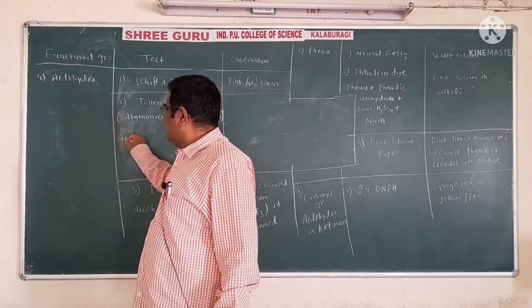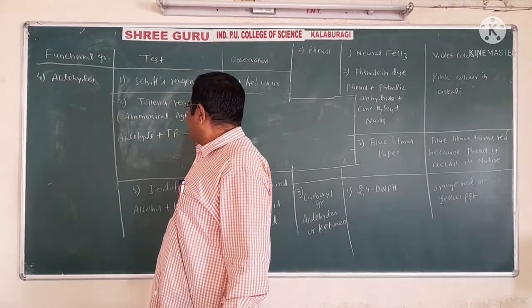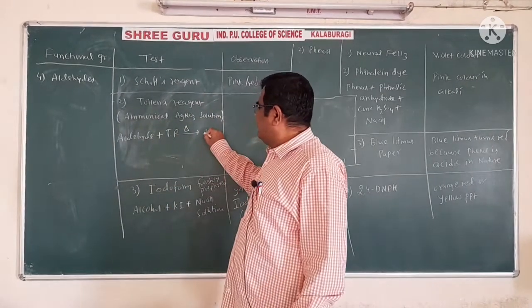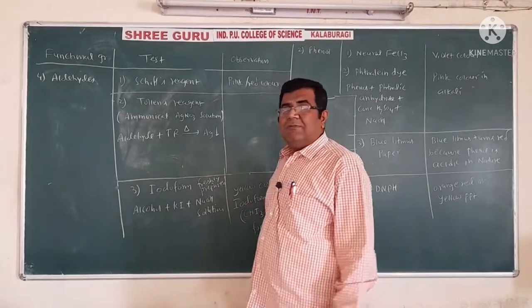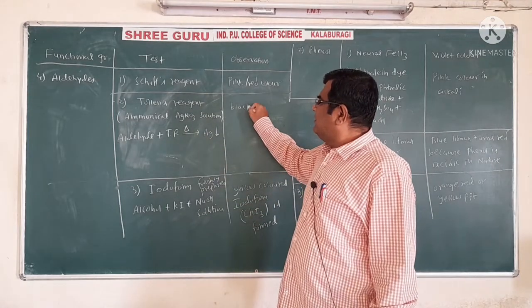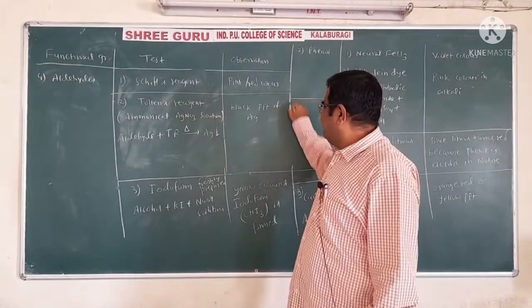We have to say that aldehyde and this Tollens reagent, we have to warm it, and what we get is the black precipitate of silver. So our observation is that a black residue or precipitate of silver is formed.